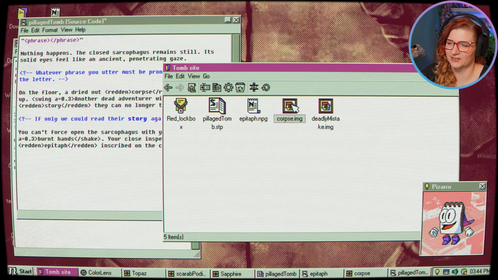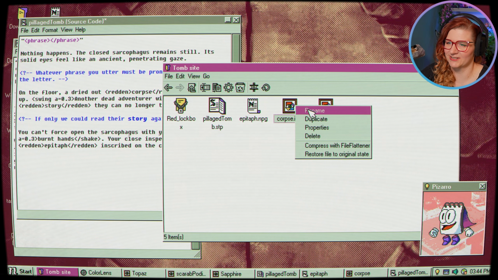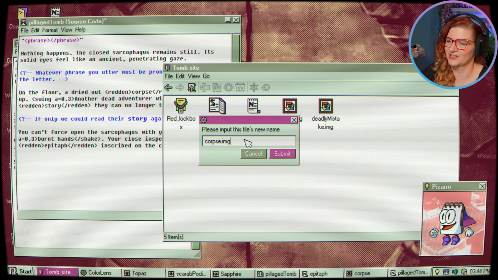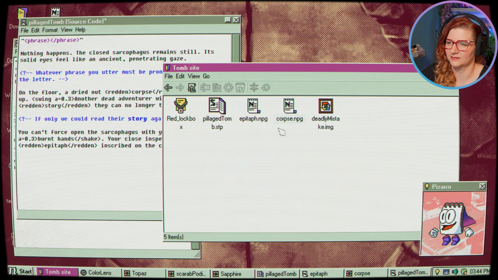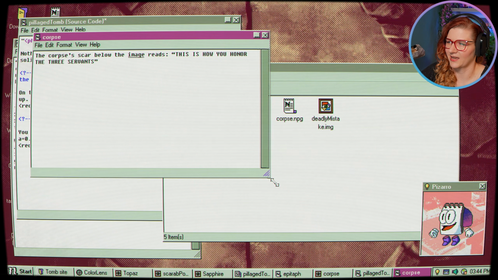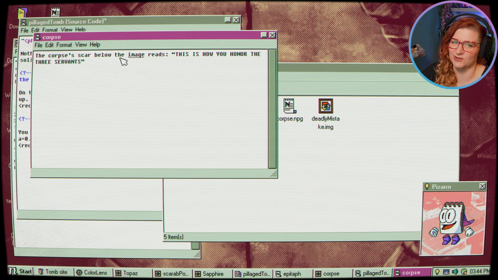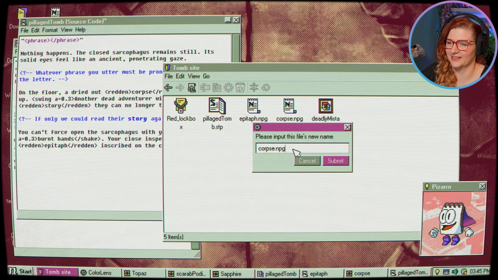I'm thinking now, of course, I turned the corpse into an image. But now I'm like, maybe it is a thing where we can do different extensions and it will be something else. So we can do PNG for notepad. Okay, it can also be a notepad file. The corpse's scar below the image reads, this is how you honor the free servants. Okay, but this is just pointing us to the fact that you can turn it into an image. And then can we turn it into an STP for like a more rich story?